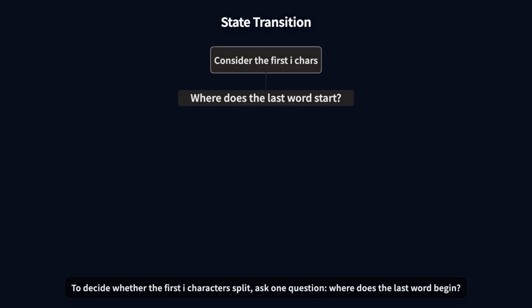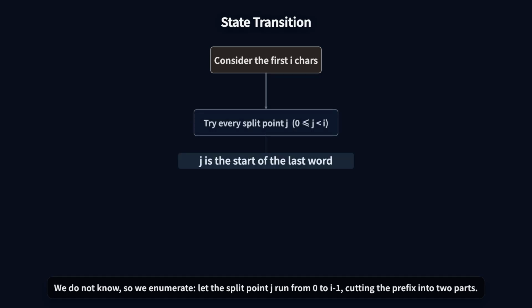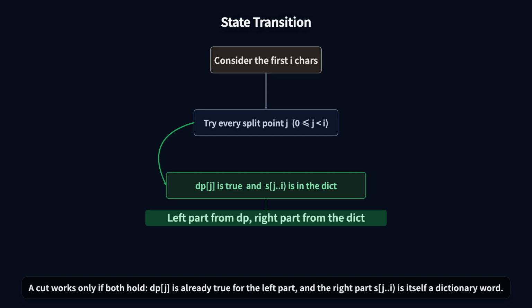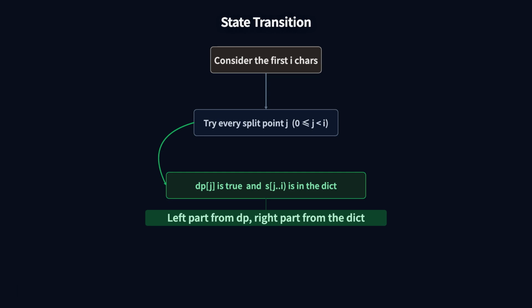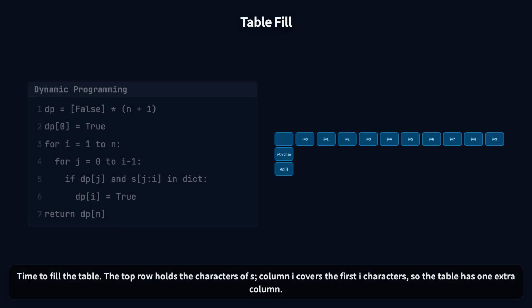To decide whether the first i characters split, ask one question: where does the last word begin? We do not know, so we enumerate. Let the split point j run from 0 to i-1, cutting the prefix into two parts. A cut works only if both hold: dp[j] is already true for the left part, and the right part, s[j..i-1], is itself a dictionary word. If any such j exists, dp[i] is true, so the recurrence is an OR over all j rather than a max or min.